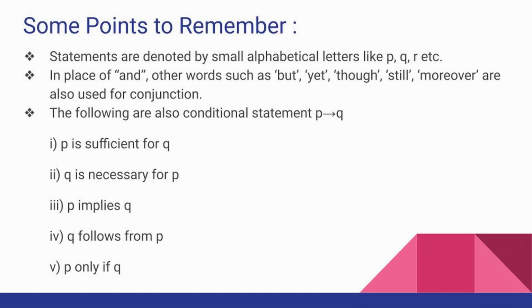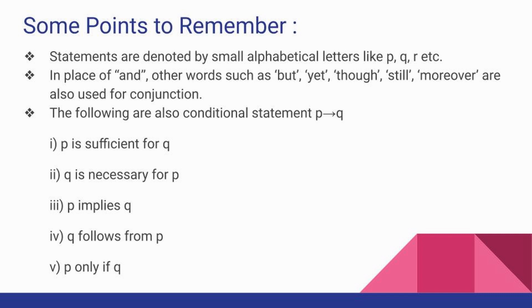Before studying each logical connective in detail, we will be studying some points to remember in this chapter. The first point is statements are denoted by small alphabetical letters like small p, small q, small r, etc. When there are two statements, we will be using p and q. If there is a third statement, you can use r. If there is a fourth statement, you can use s, and so on.